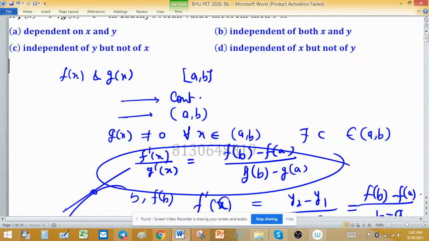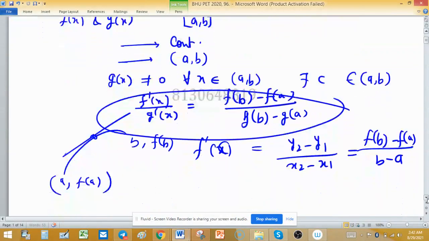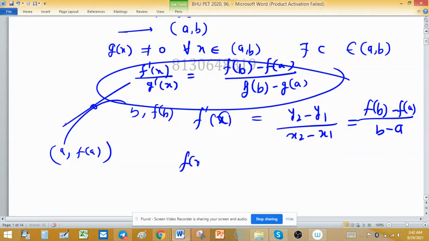As the function is given, the exponential function f(x) equals e raised to the power x and g(x) equals e raised to the power minus x, and we know that g'(x) will never be 0.